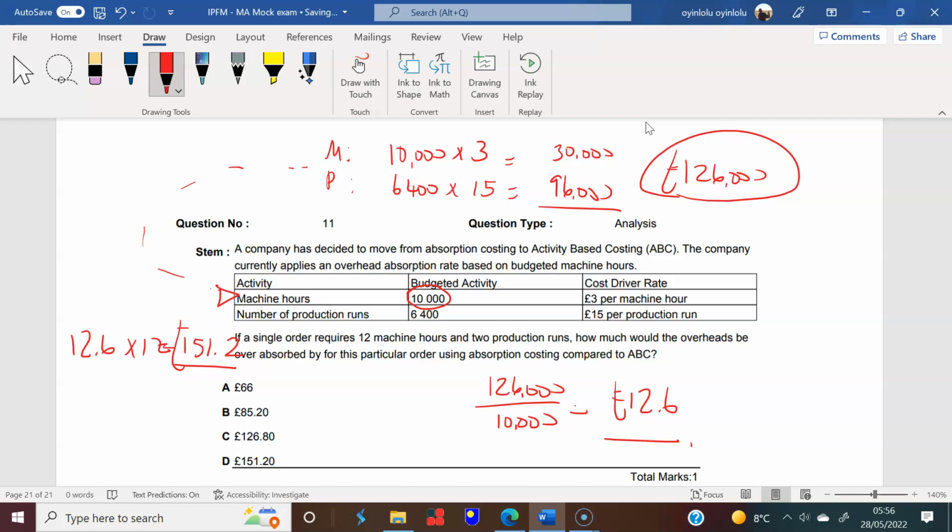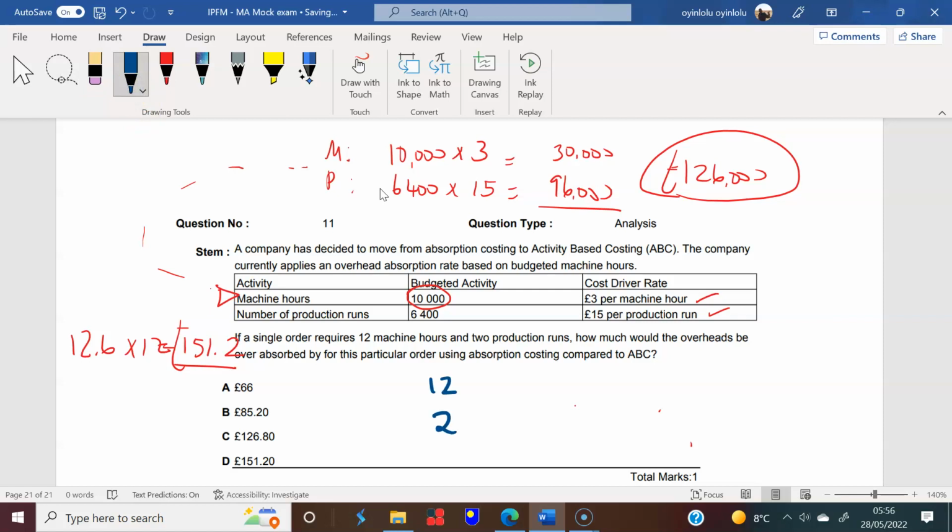Now let's see what the situation is under activity-based costing. They're telling us that this way you now know what the drivers are. Here are the driver rates, and given these, we can find the overhead for one unit, because a single order requires 12 machine hours and 2 production runs.